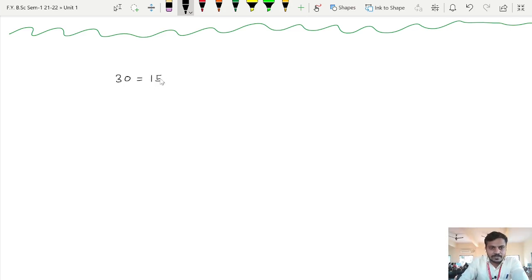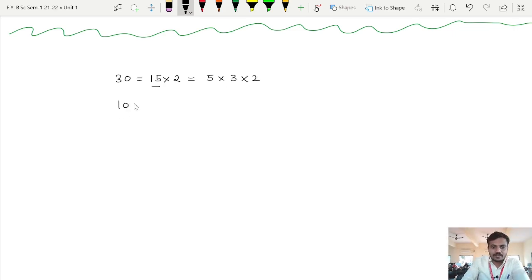30 can be factorized as 15 twos are 30, which can be further written as 5 multiplied by 3. What I have done here, I have factorized this 15 further as 5 multiplied by 3 and this 2 as it is. So this is the case for 30.